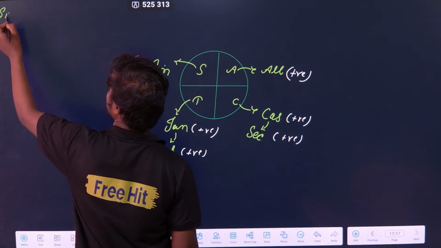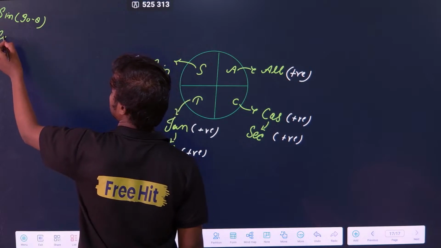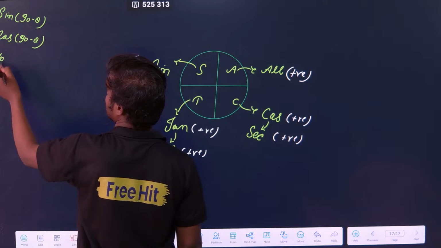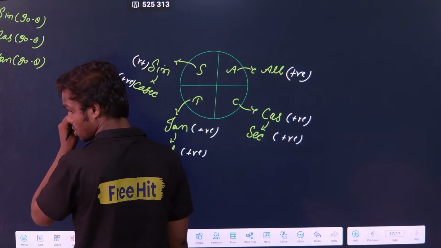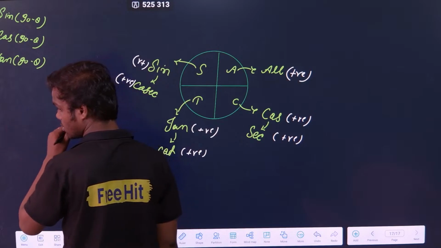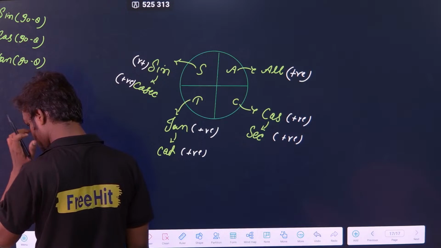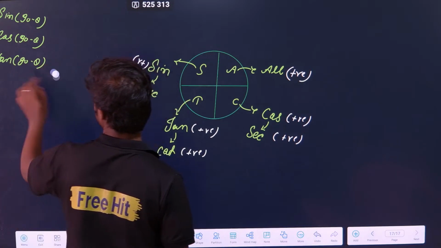First formula, sin 90 minus theta, cos 90 minus theta, tan 90 minus theta, but for you, these two are sufficient, I think.